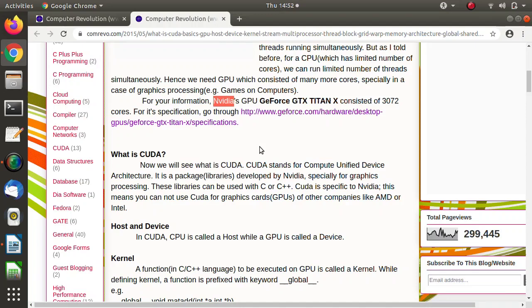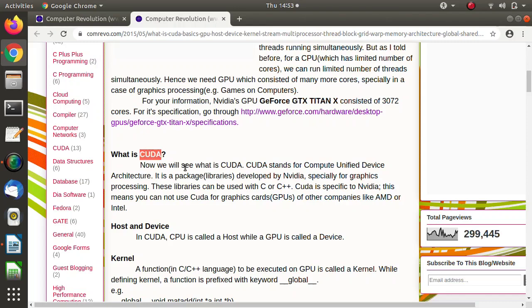So we will divide the task into small tasks, and the tasks can be run simultaneously. So we require some programming background, or some features in programming, by using which we can divide the task into small tasks and run them on these many cores, or multi-core hardware. And for that, the NVIDIA company has given these libraries that are called CUDA.